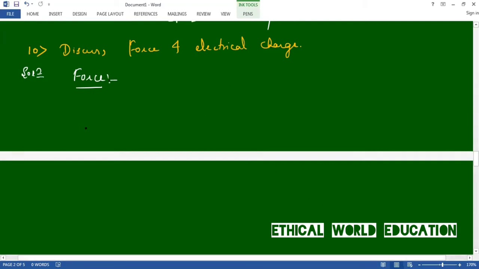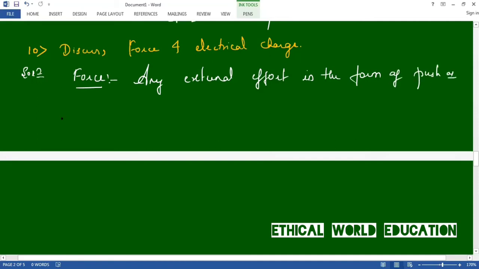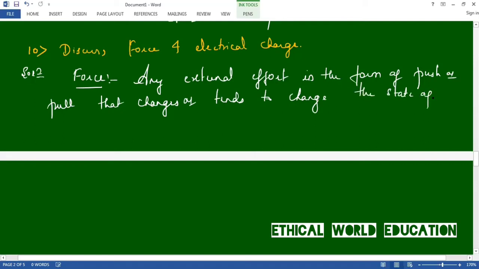Let us write the definition of force. Any external effort in the form of push or pull that changes or tends to change the state of motion of a body or the dimension of the body.